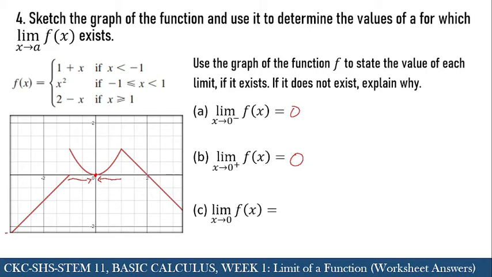Using the definition, if the left hand side limit of that function as x approaches 0 is the same as the right hand side limit of the function as x approaches 0, that means the limit of f of x as x approaches 0 exists. And in this case, it is 0.